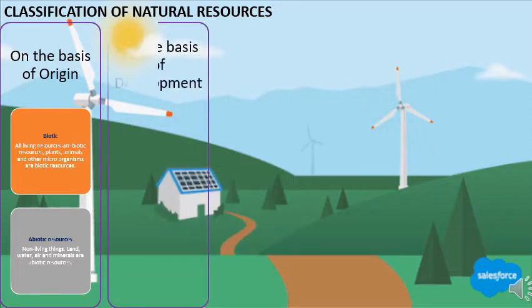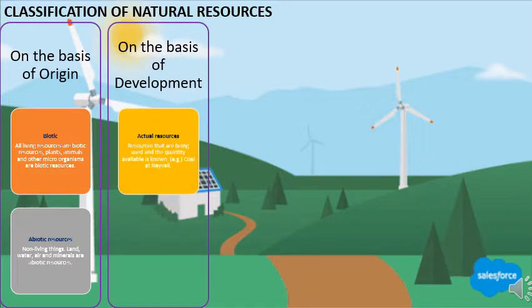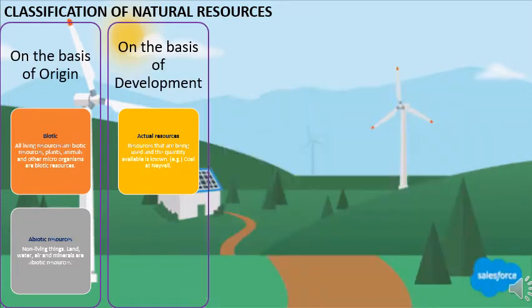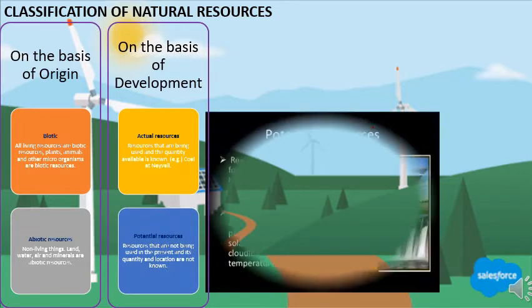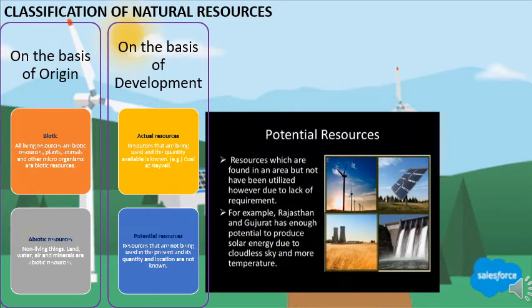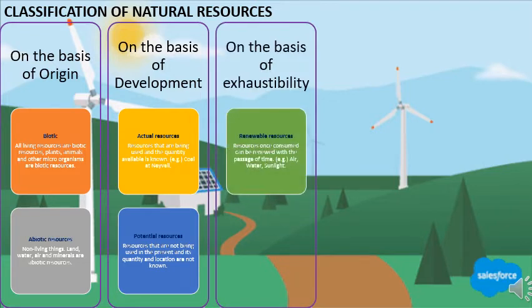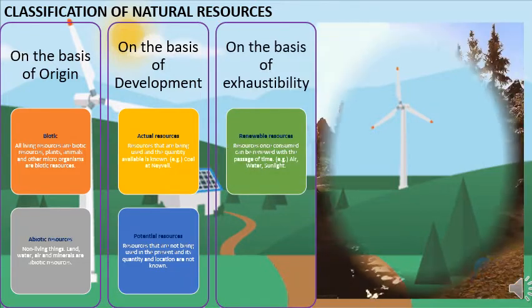Now on the basis of development we have actual resources and potential resources. Now actual resources are being used and the quantity available is known. Example coal at Neyveli. Now potential resources are not being used in the present and its quantity and location are not known.